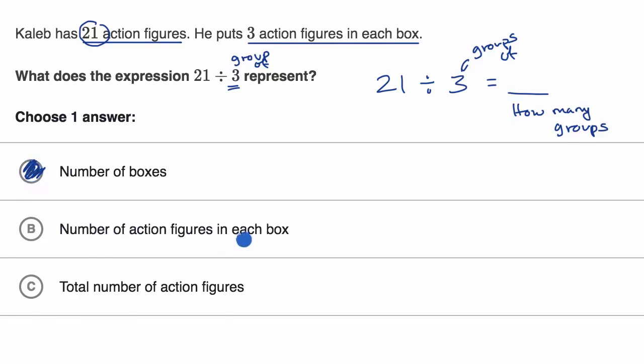The number of action figures in each box, they already told us there's 3 in each box, so that would be represented just by 3, and the total number of action figures, that would be 21. The number of boxes is the total number divided by how many in each box.